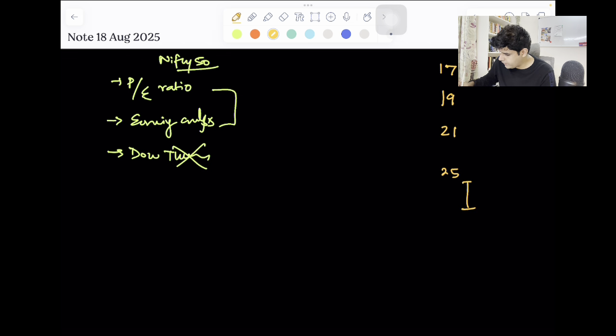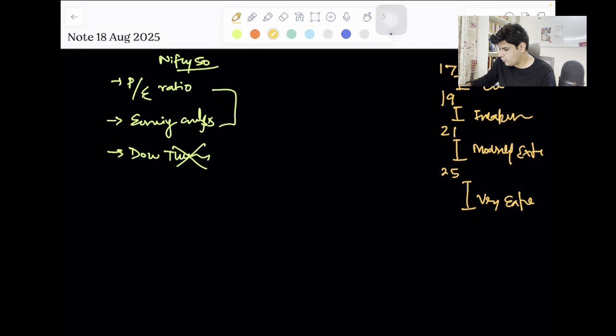Above 25 it is very expensive. Between 21 and 25 it is moderately expensive. Between 19 and 21 it is inexpensive. Between 17 and 19 it is cheap.